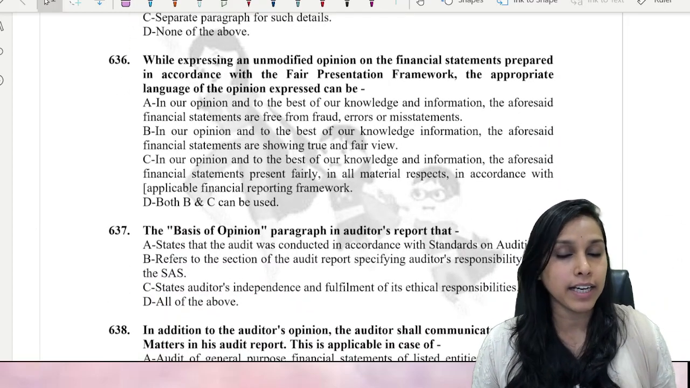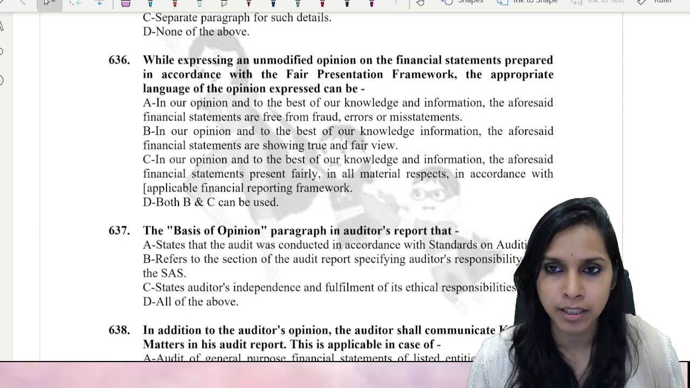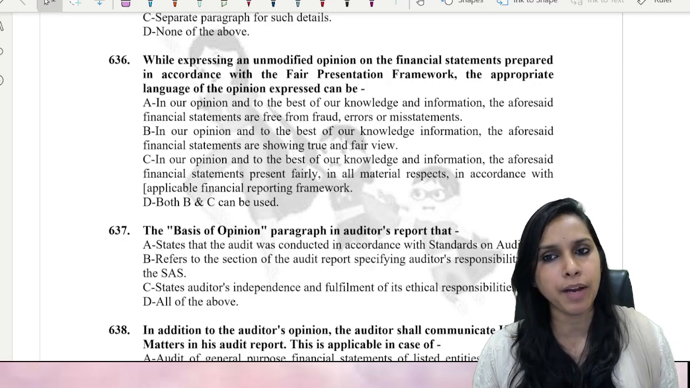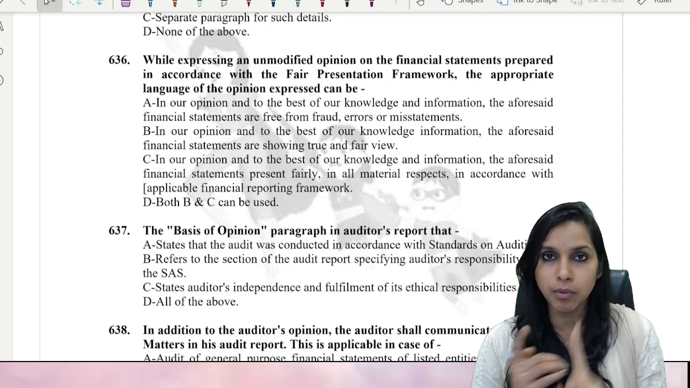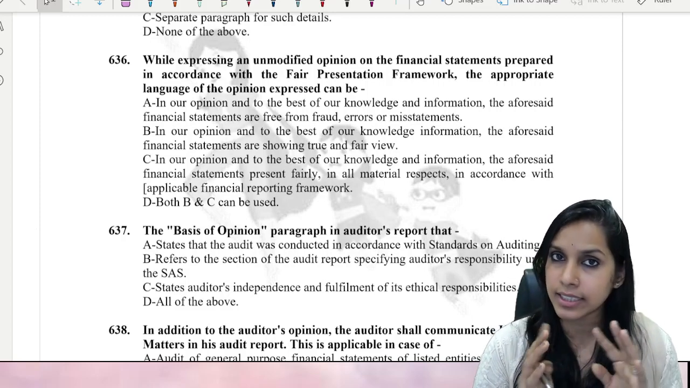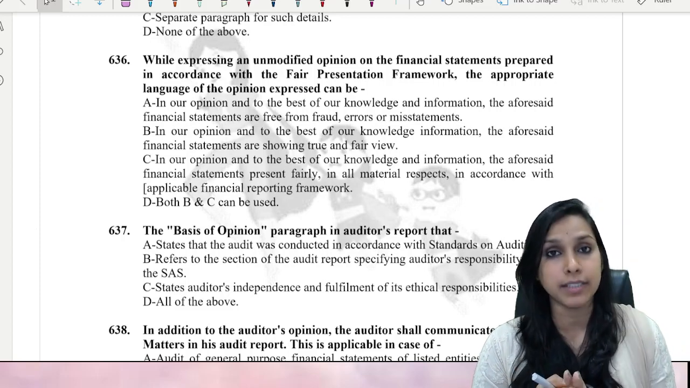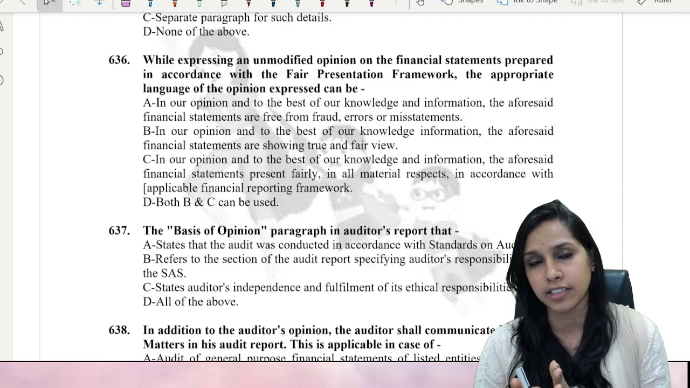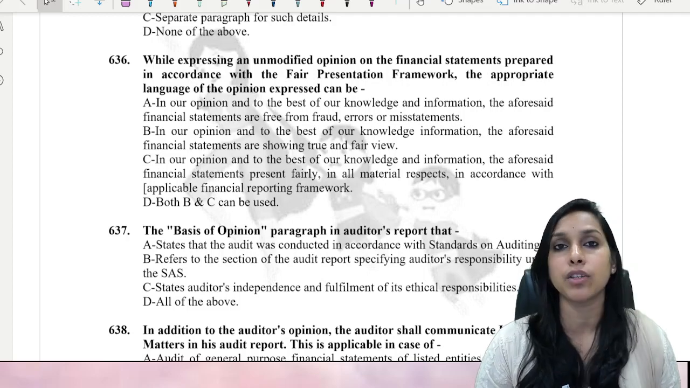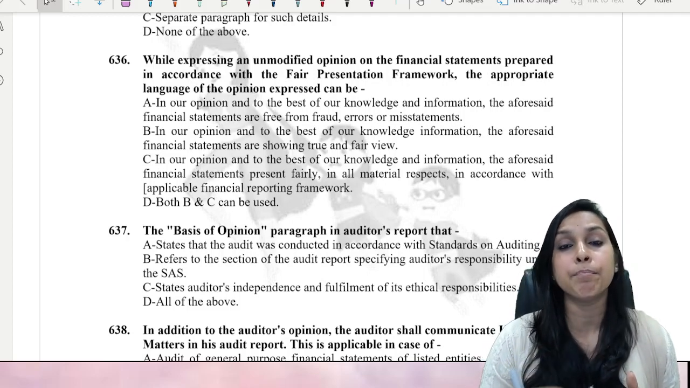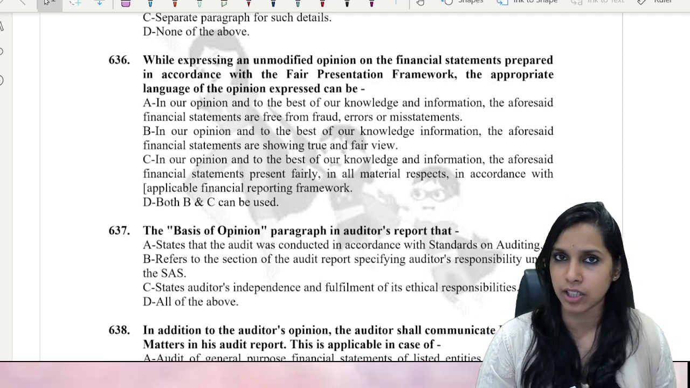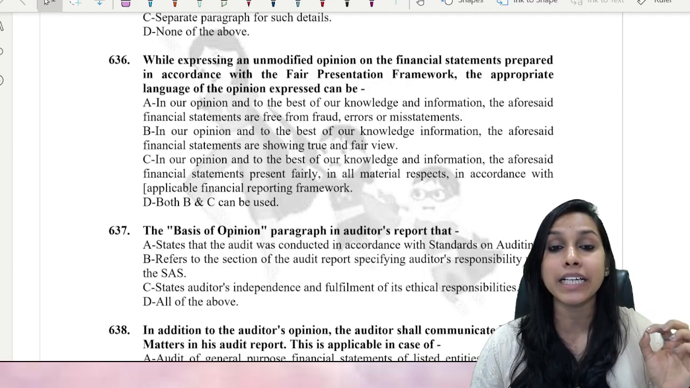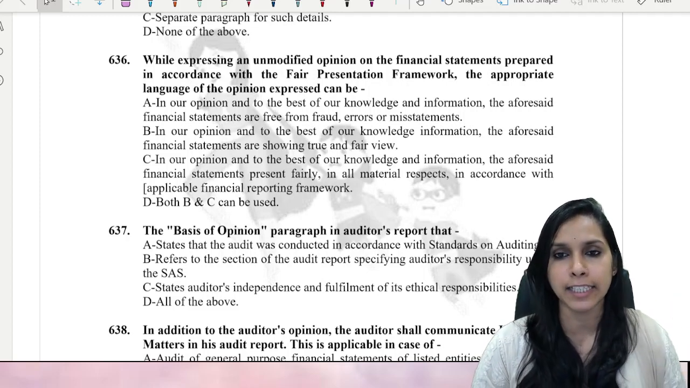While expressing an unmodified opinion on the financial statements prepared in accordance with the fair presentation framework. So here there are two things. Number one, unmodified opinion, that is, it's a clean report, and it is a fair presentation framework. Fair presentation framework focuses on truth and fairness of the financial statements, whereas compliance framework focuses on financial statements being prepared as per applicable financial reporting framework. Okay, yes, so fair presentation framework, the appropriate language of the opinion expressed can be.